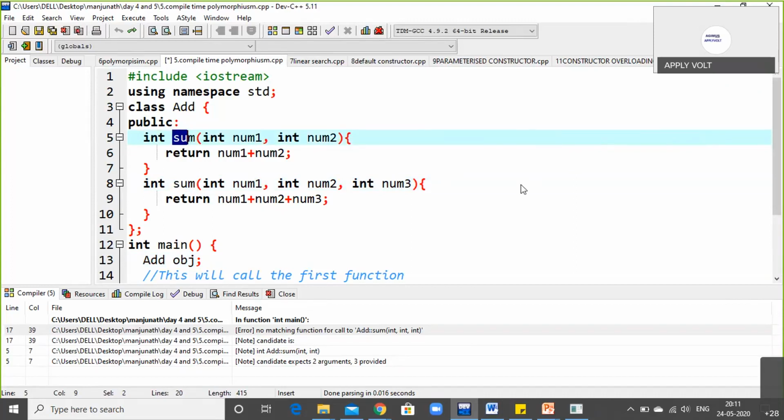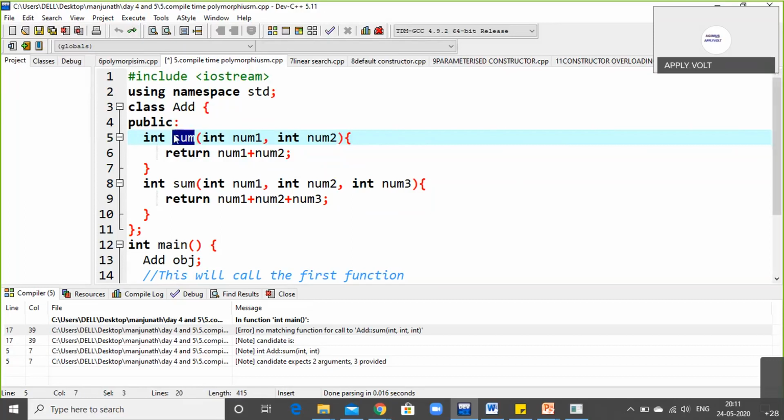Any other queries? Yes, tell me. Sir, how can we differentiate between polymorphism and function overloading just by looking at the code? See, there's no difference, we are using the same name.